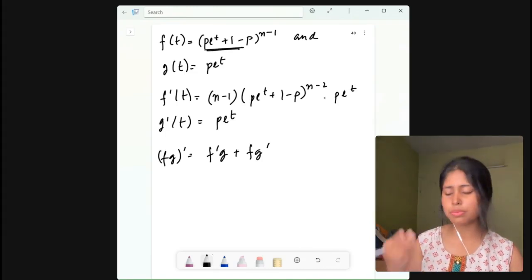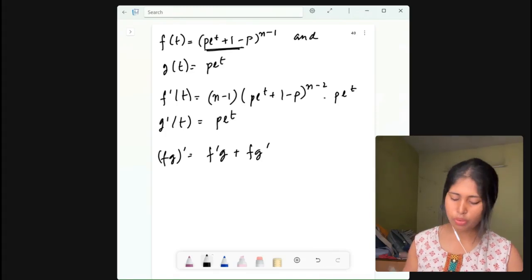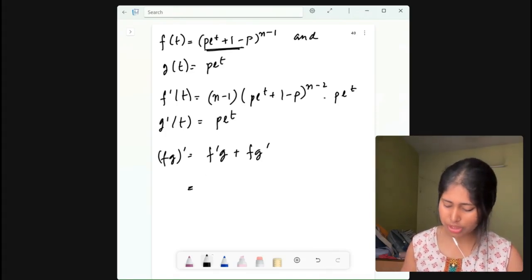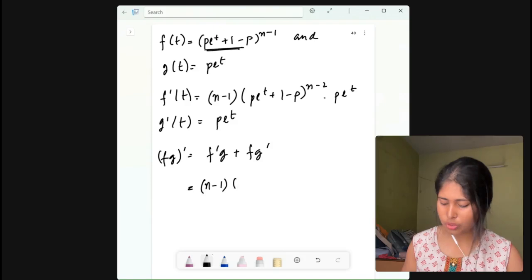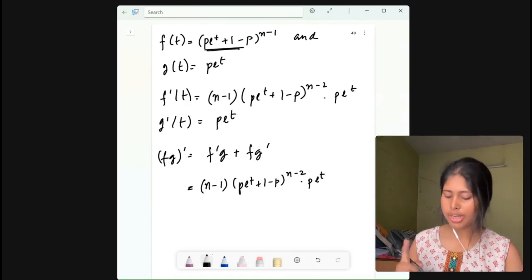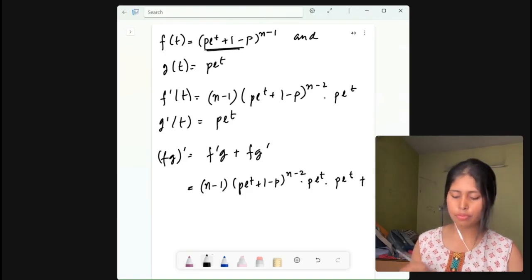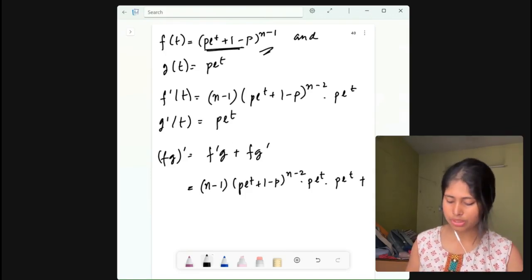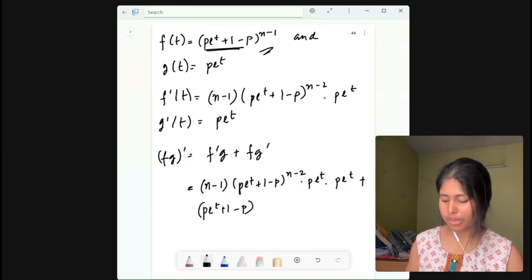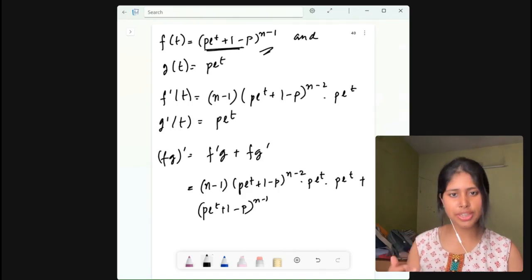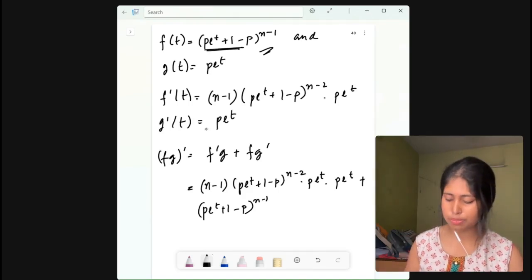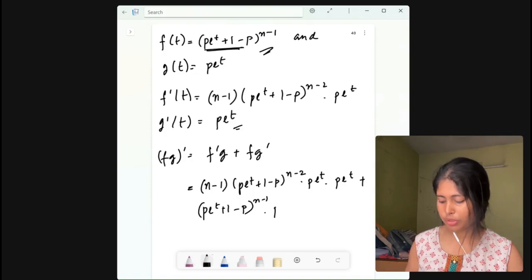We already know these terms. Then we will just put these terms, okay? What is f dash? F dash is n minus 1 into p into e to the power t plus 1 minus p to the power n minus 2 into p into e to the power t, right? And what is g? It is again p into e to the power t plus f. What is f here? F is this, that is p into e to the power t plus 1 minus p to the power n minus 1 into g dash. What is g dash again? G dash is p into e to the power t. P into e to the power t.